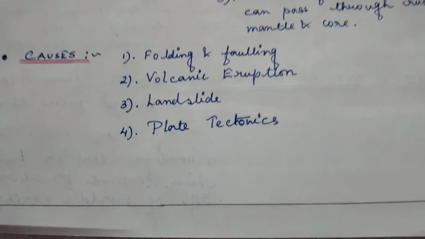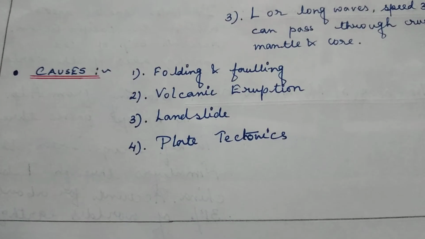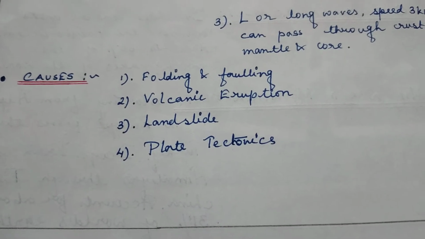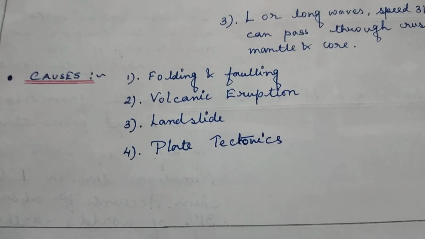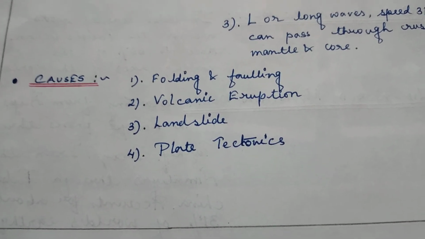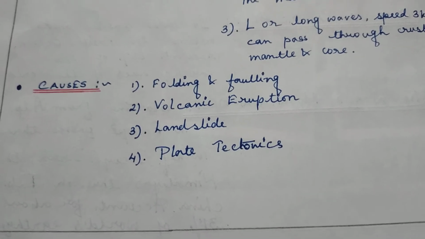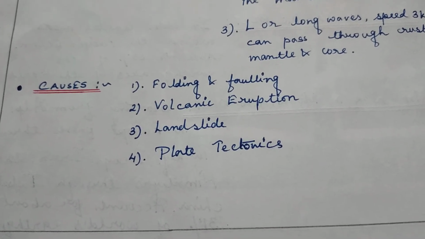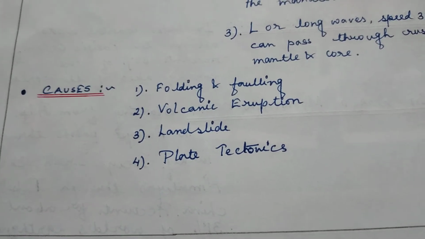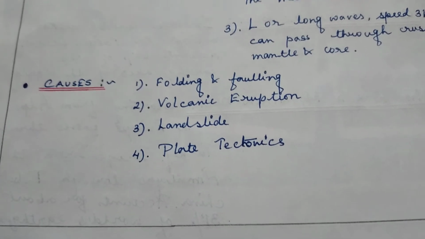In very simple terms, we can say that volcanic eruption and earthquake are two sides of the same coin, because sometimes due to volcanic eruption, an earthquake may be felt in the nearby area, or sometimes due to earthquake, volcanic eruption may occur in an area.